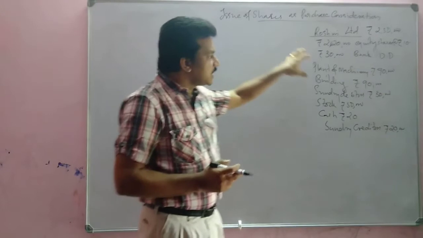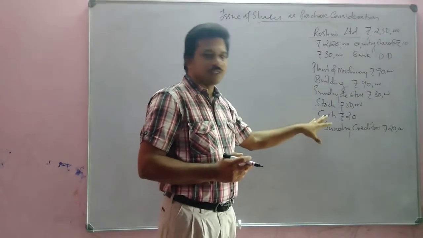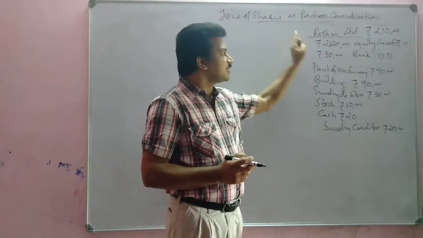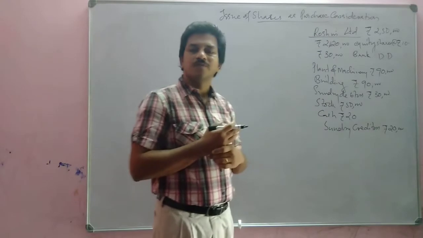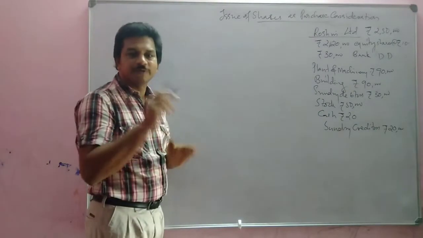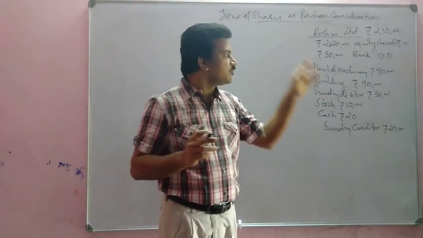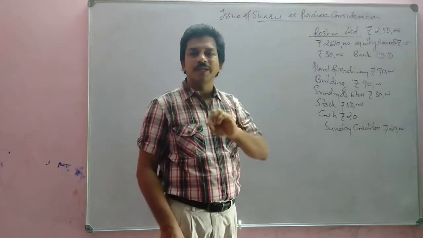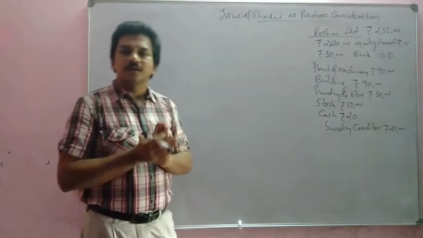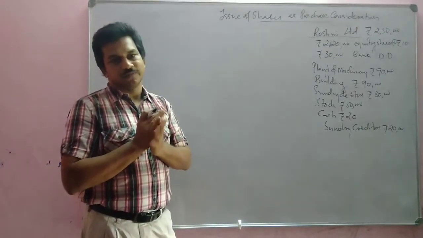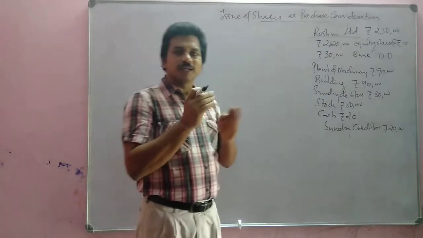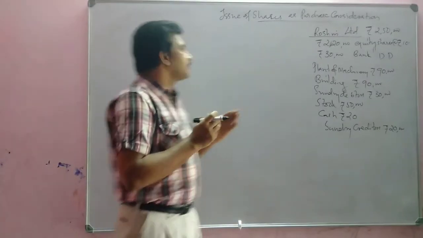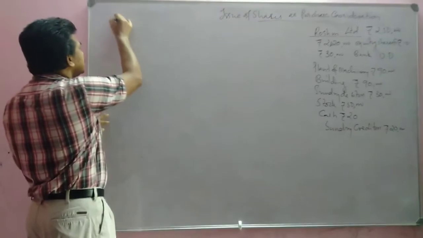So by considering these assets and liabilities, we are purchasing Roshni Limited by paying 2,50,000, and that 2,50,000 will be paid in the form of some equity shares and the remaining in bank, that means demand draft. Okay. So let us write the journal entries. First journal entry, what will we write?